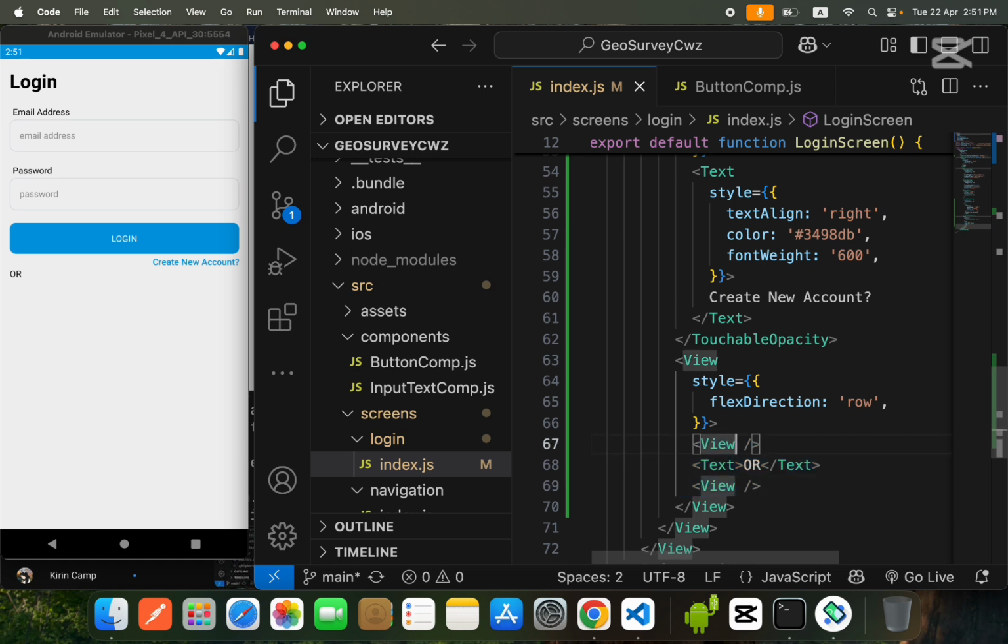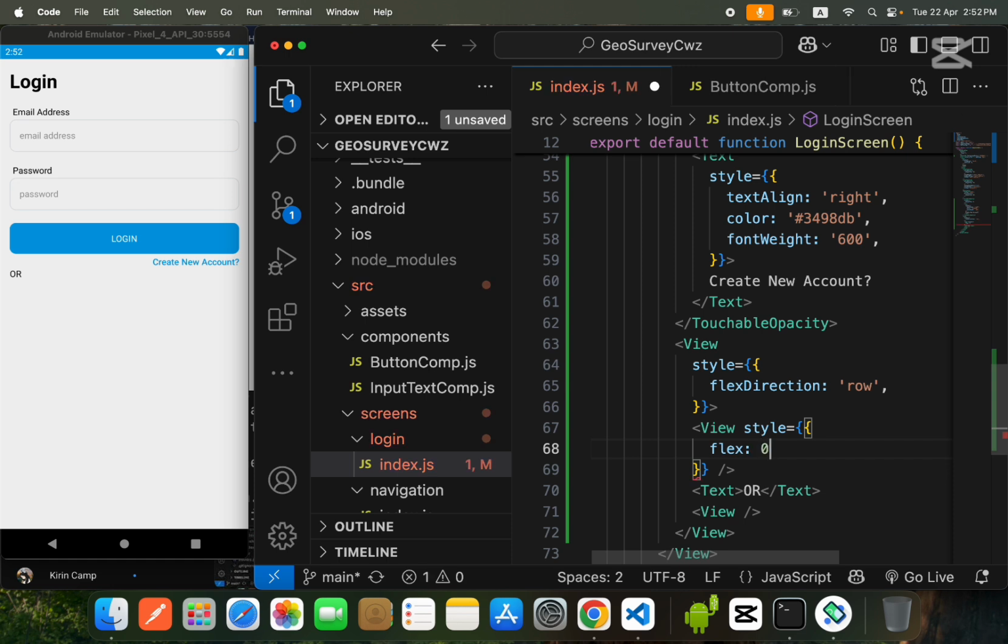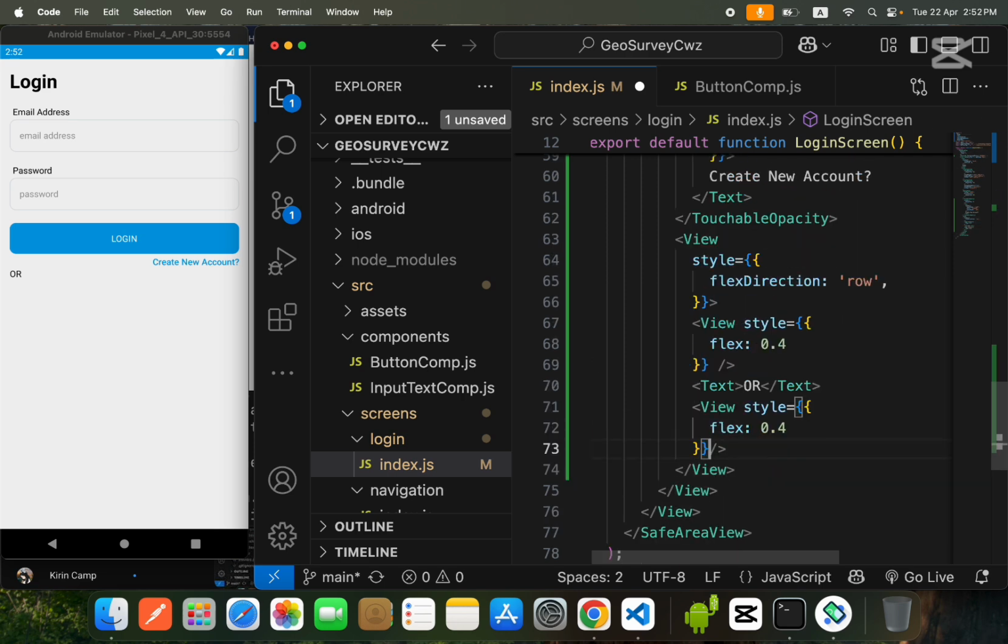Now we will divide our view: the first view will take 40% of the screen width, the text will take 20%, and the last view will take 40%. So we will style this view and say flex 0.4, which takes 40% of the screen width, and I will copy the same over here.